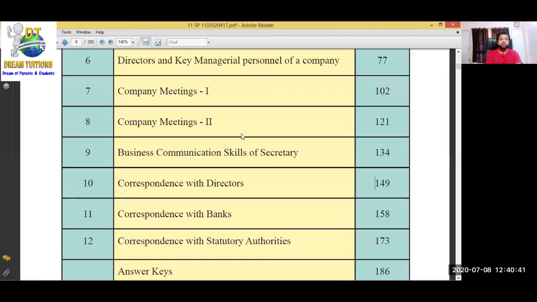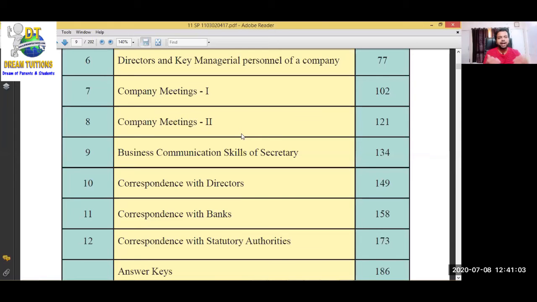That's why there are 2 chapters. What are the different types of meeting? मैं बता रहा हूँ, let me give a few names of meeting. There are many types of meeting. AGM. What is the meaning of AGM? What is the meaning of statutory meeting? What is the meaning of board of director meeting? What is the meaning of annual general meeting? Extraordinary general meeting. There are different types of meeting.